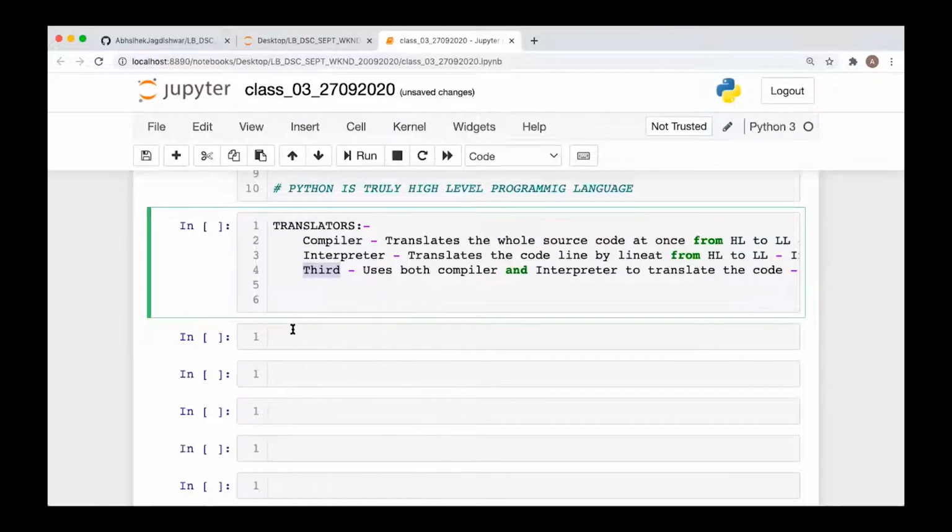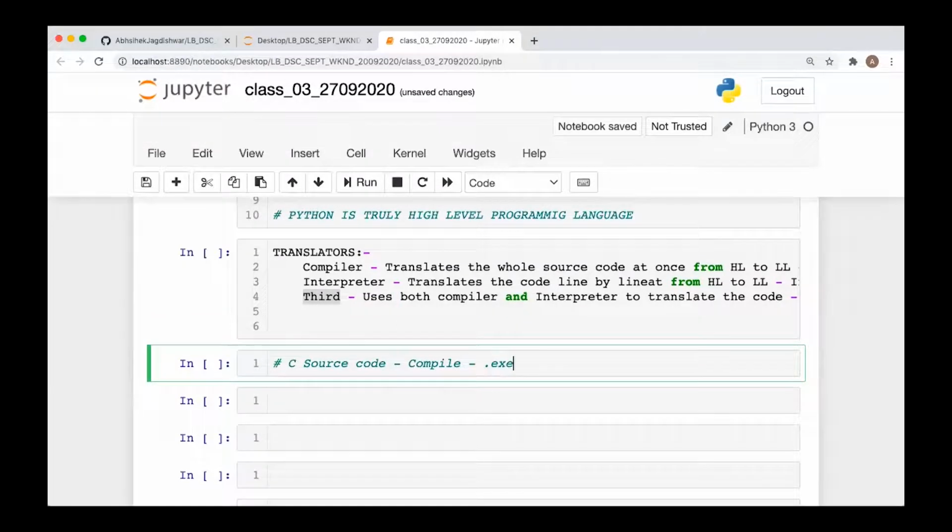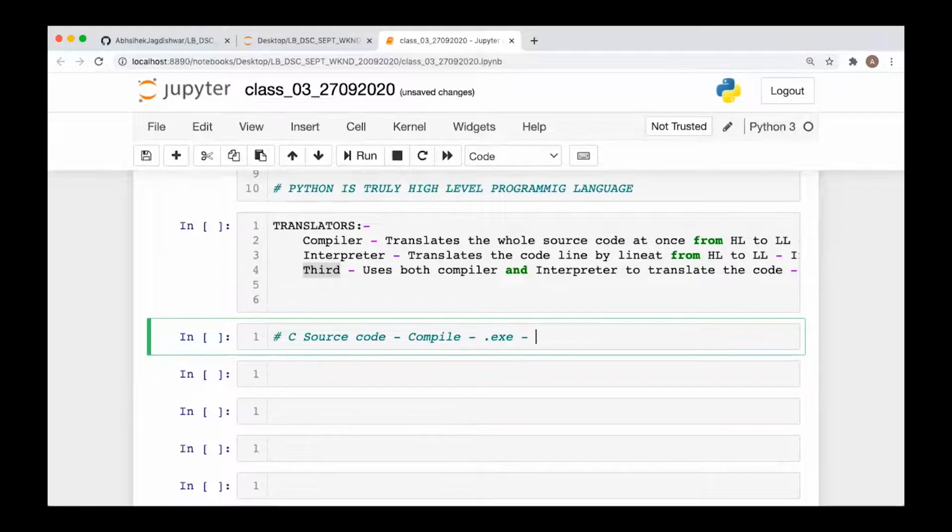What used to happen in C is that we had the C source code. Then we used to compile this C source code, and after compilation we created the .exe file. We say this .exe file is equivalent to the machine code, and it generates the output when you run that .exe file on our system. If you compile it, you have to run this file every time to get the output.